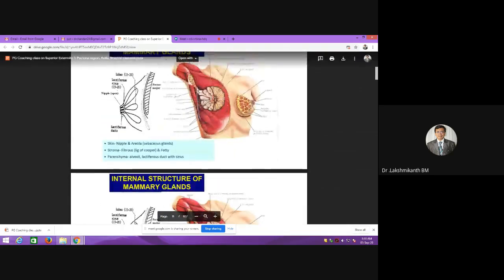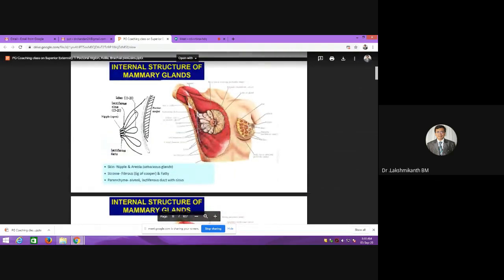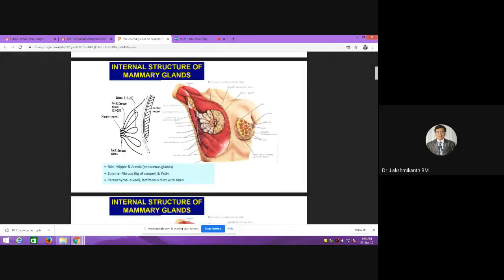The breast consists of the outer part, which is the skin. The inner part, if you try to see, is the fibrofatty tissue, the stroma. The yellow color that you are seeing is the stroma. And can you see the brown color? That will be the gland. So which type of gland is the breast? Anybody? Apocrine. Good. Very nice.